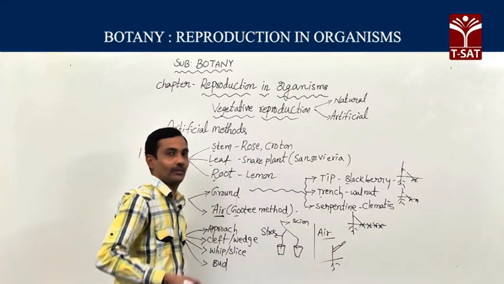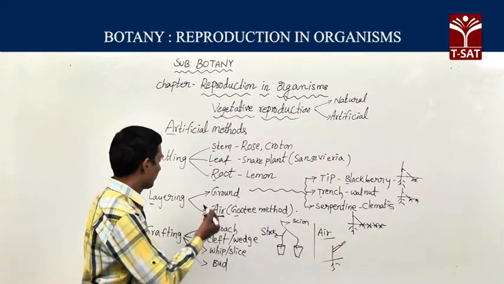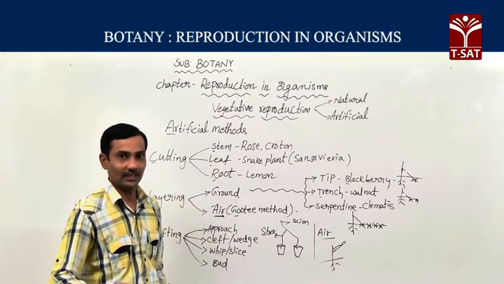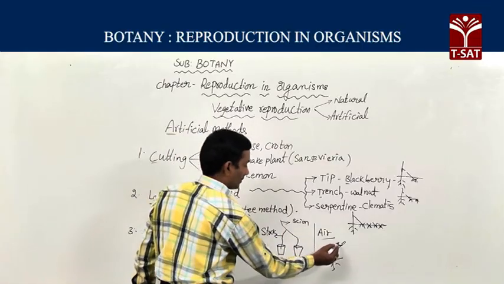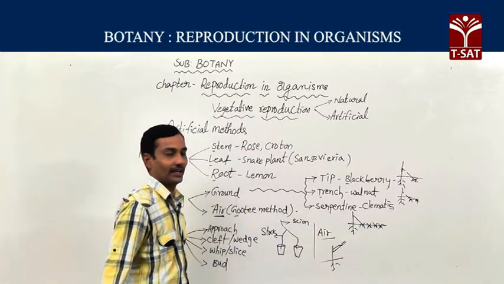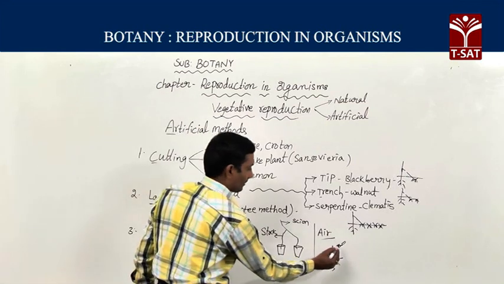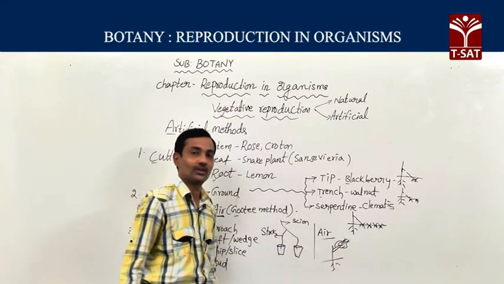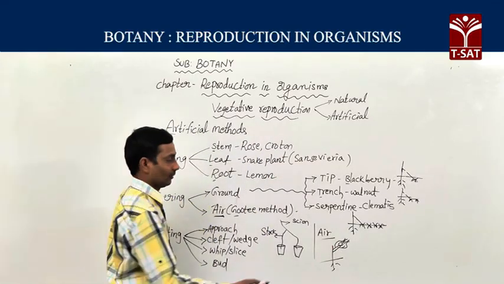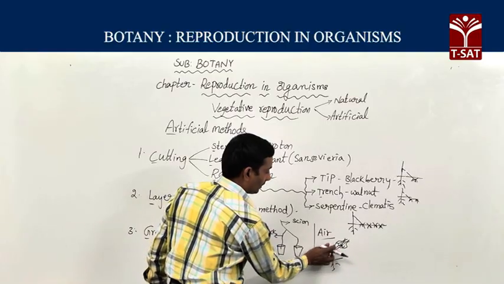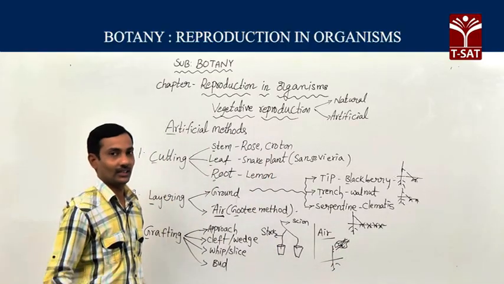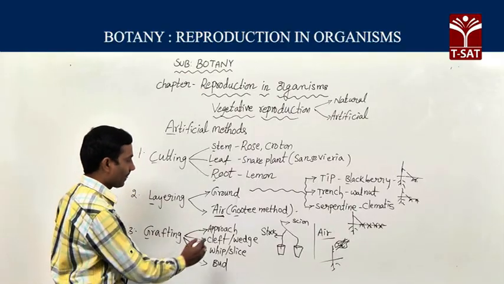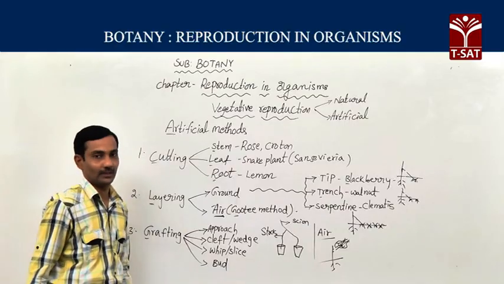That girdle we have to cover, usually with the help of moss, then different types of hormones, IAA, indole acetic acid, like that we have to mix. Then we have to apply it here. This area we have to cover with a polythene cover. After 2 to 3 months, it develops roots. This one we have to detach from the parent plant, and it will develop into a new plant if you put it in the soil. That can be seen in the pomegranate plant.